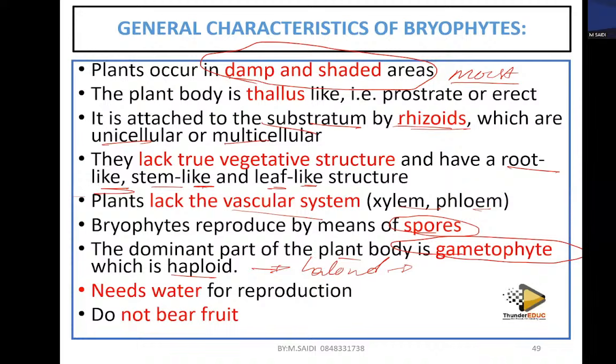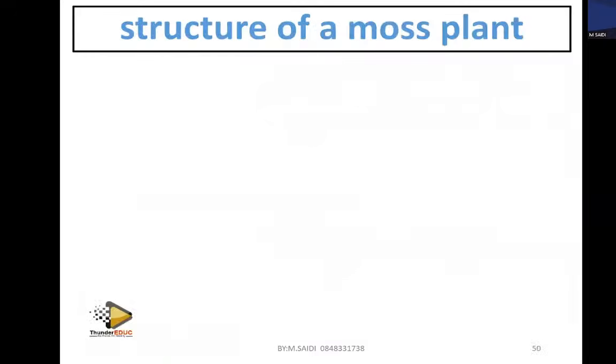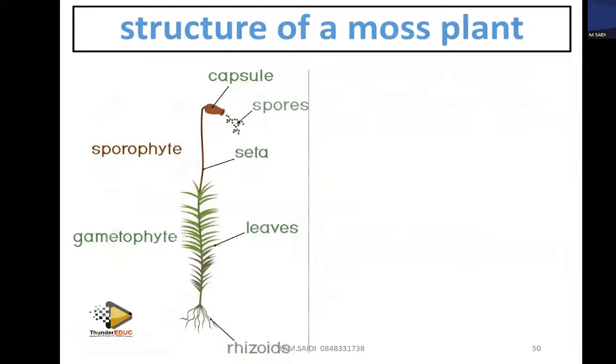All right, let's look at the structure of a moss, because we usually ask you that. How does a moss look? A moss has different parts. Rhizoids are what we call roots; don't call them roots, we call them rhizoids.